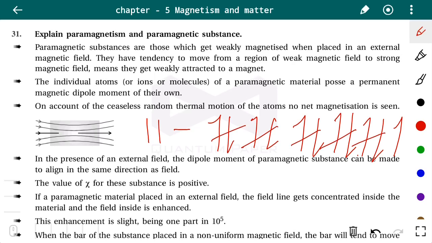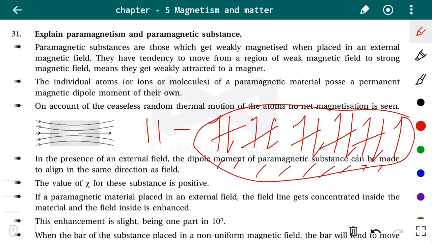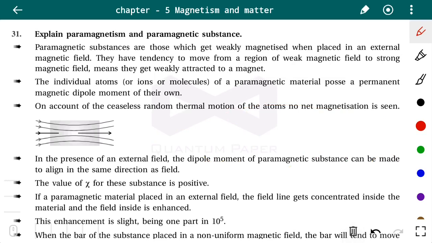That means in the paramagnetic substance, the net magnetic moment of all the electrons in an atom does not add up to zero. If we add up the magnetic moments of all the electrons of the atom, it will not be zero. So in a paramagnetic substance, the atomic dipole exists.